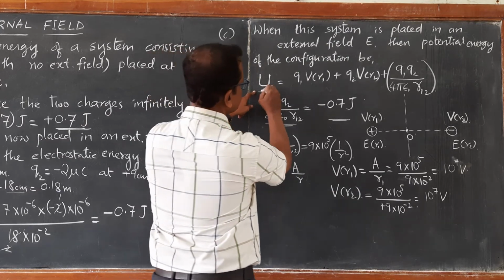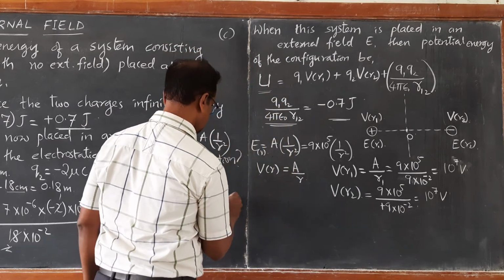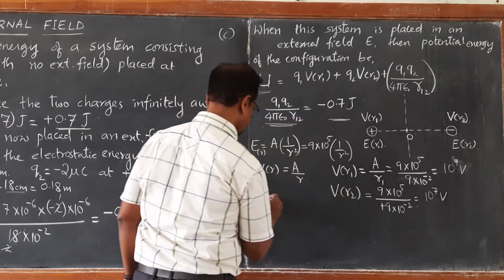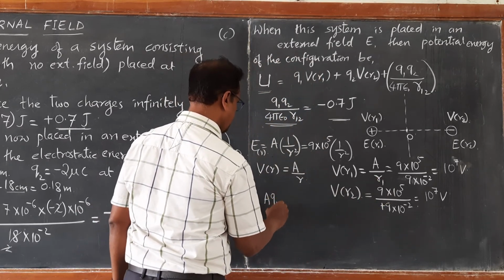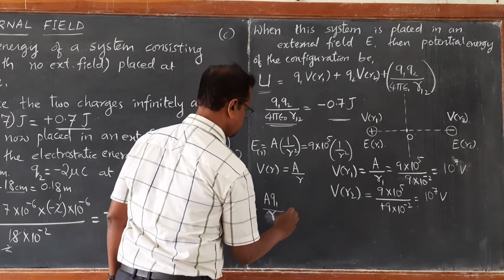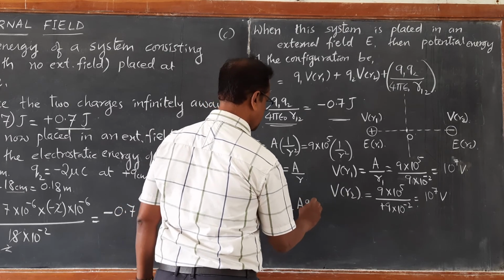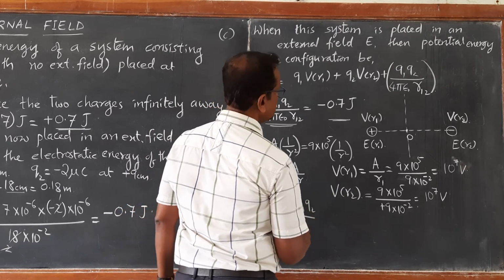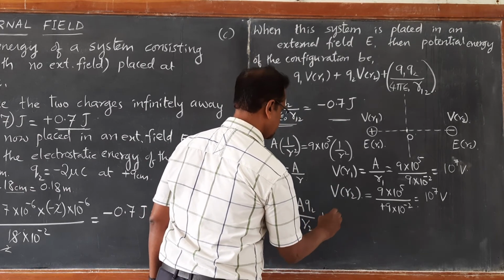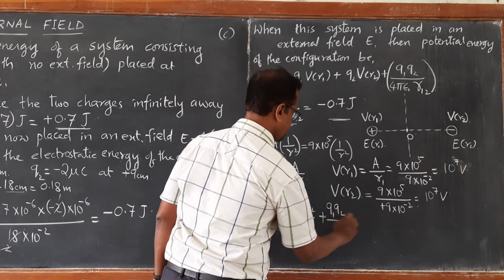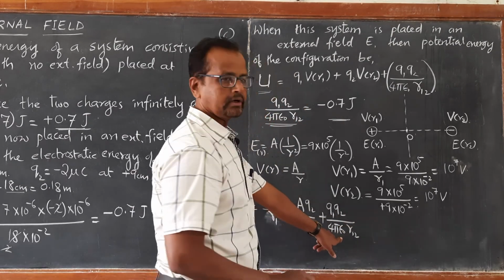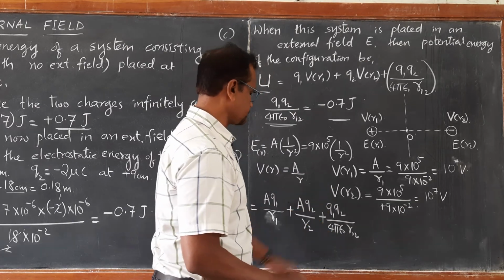Therefore, now you can use this equation. Total potential energy U now becomes equal to A Q1 upon R1 plus A Q2 upon R2 plus Q1 Q2 upon 4 pi epsilon naught R12. So, this result already we got. Only thing is we have to calculate these two and substitute.